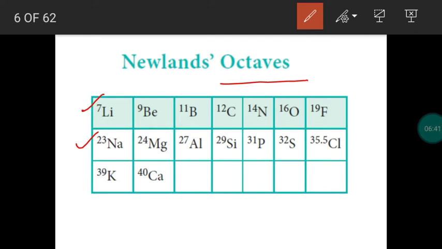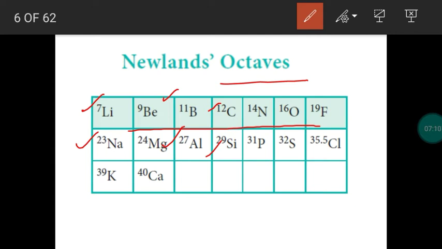What is the law of octaves? When we arrange the elements in the increasing order of atomic mass, like 7, 9, 11, 12, 14 like that, the first element and the 8th element, like lithium and sodium, will have the same properties, and beryllium and magnesium will have the same property. Boron and aluminum will have the same property. So this is called the law of octaves. This is called Newland's classification.